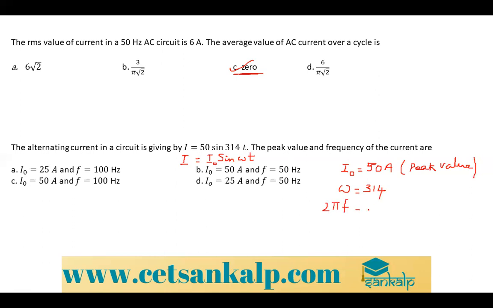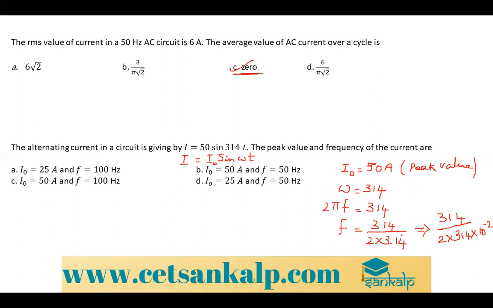So f is equal to 314 divided by 2 into 3.14. I'll write this 3.14 as 314 into 10 to the power minus 2.